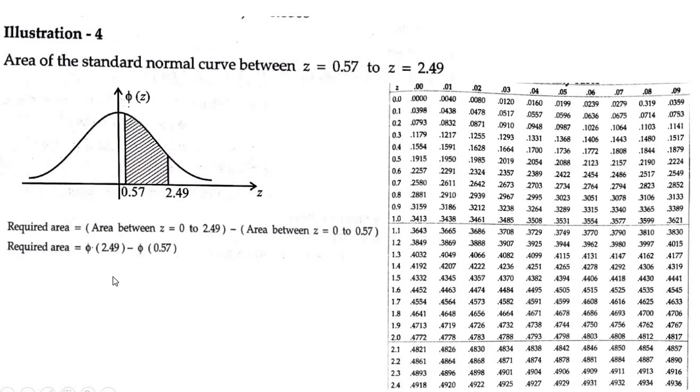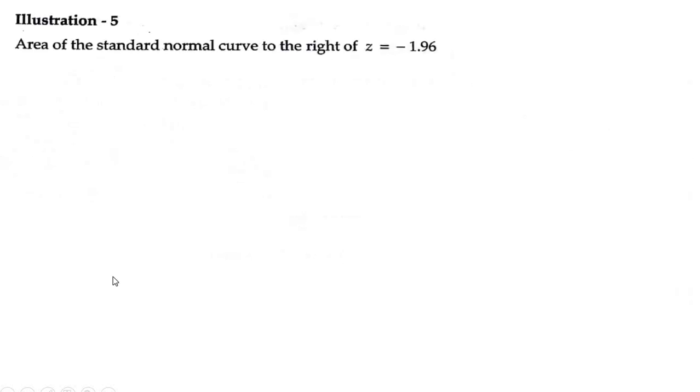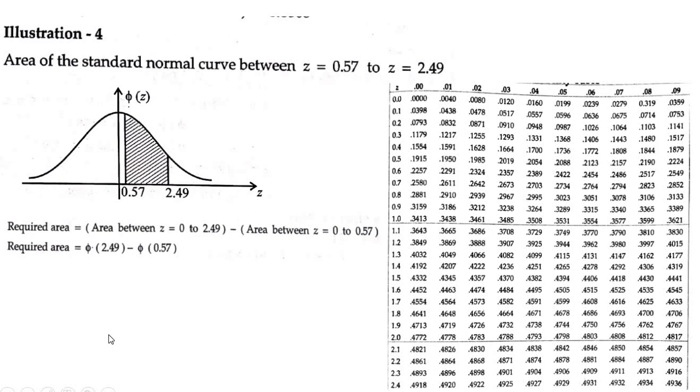Sorry, the values are missing here. Please make sure that the required value for 2.49 is 0.4936, which is phi of 2.49. The value of 0.57 is 0.5 plus 0.07, so it is 0.2157.